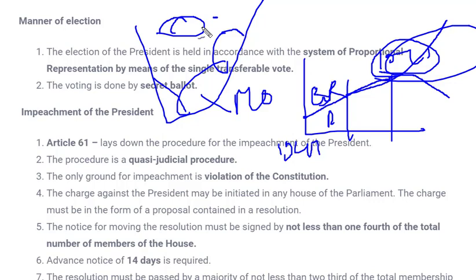So this should not happen, that on the basis of population any state's representation increases in the presidential election. For that very purpose, the census of 1971 was considered as the population in the formula of this representation method. So this was all about the manner of election.